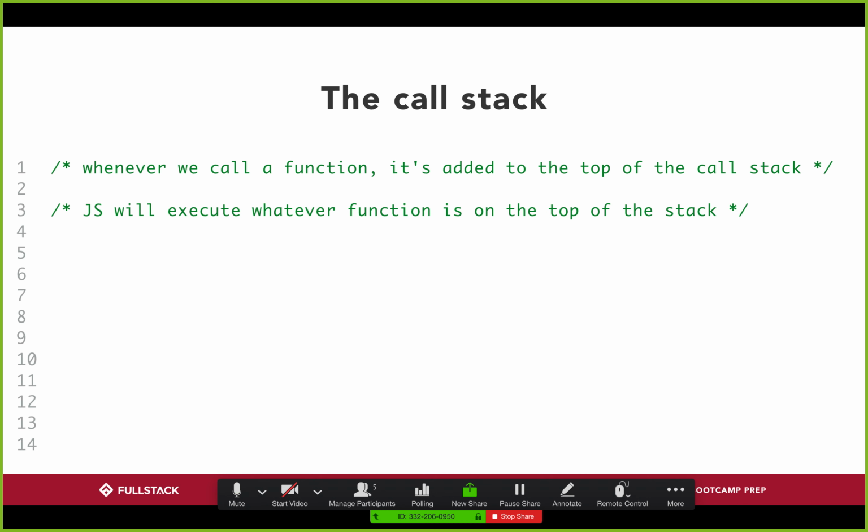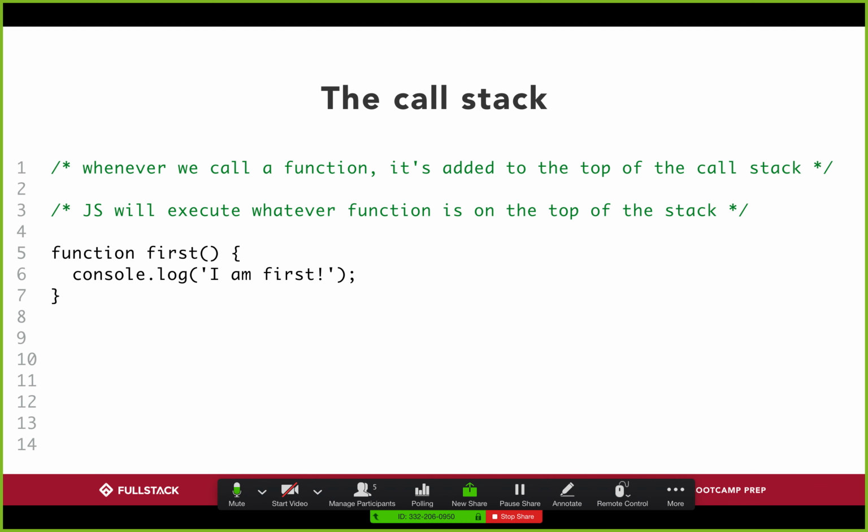The best way that I've heard to describe a call stack is that it's like a stack of plates at a buffet line. What makes that stack unique? There are two parts. First, if I have an empty plate and I want to put it on the stack, I don't move all the plates and put it on the bottom. Instead, I just put the plate on the very top of the stack. So whenever I add something to the stack, it always goes on top of the existing stack. On the other hand, if I want to take a plate off the stack, I'm not going to move all the plates off to grab the one on the bottom. I'm just going to take the plate at the very top. So whenever I take something off the call stack, I always take what's on top at the current point in time.